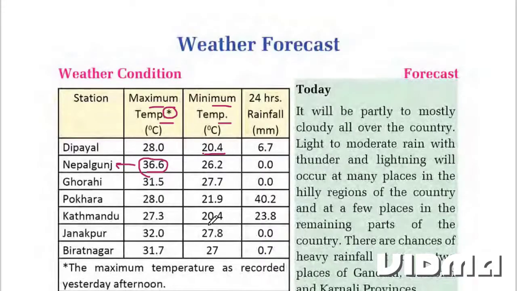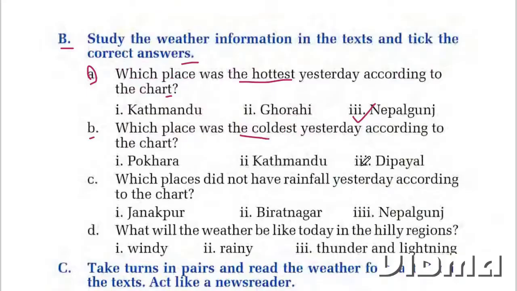We have another here 20.4, but it says the coldest. So between these two, which one is the coldest place you think? Let us go to the first place. Our first place is Dipayal. So the correct answer is Dipayal.